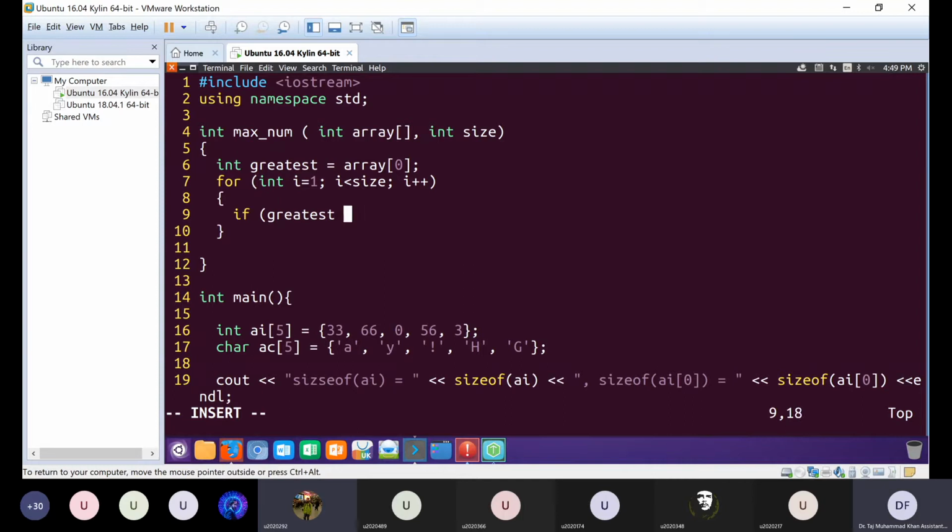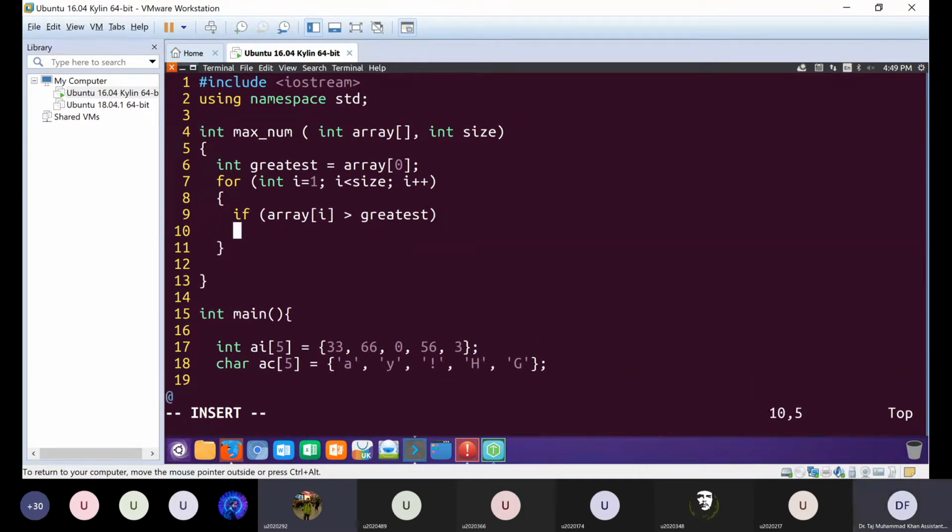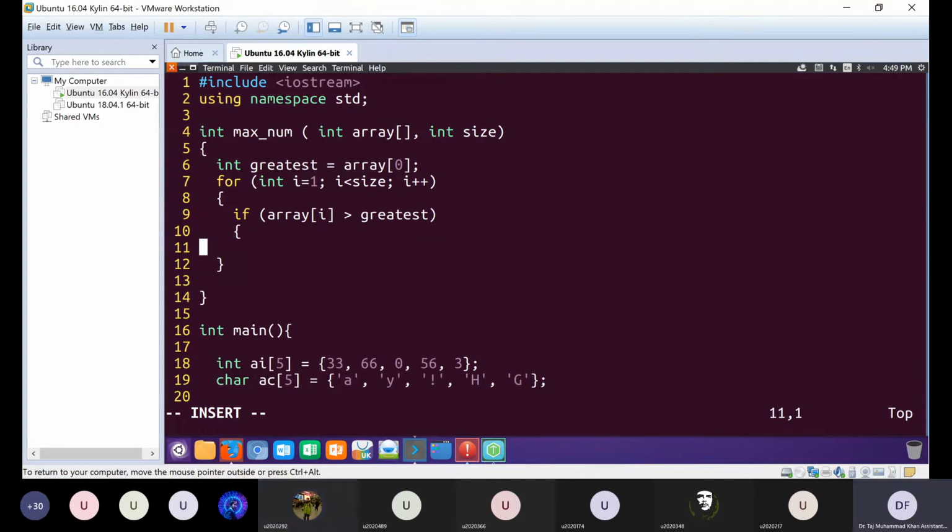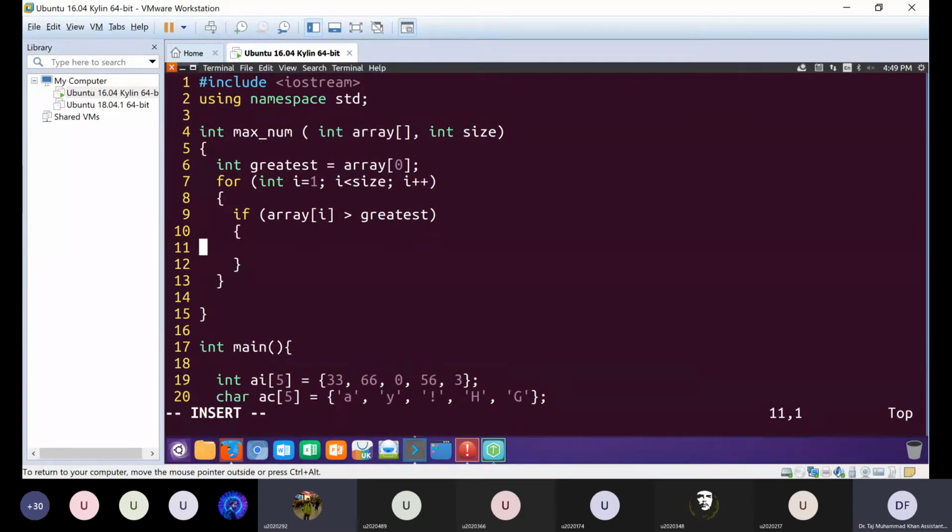If no, not greatest, sorry, if array index I is greater than greatest, close parentheses, and then next line, open and close curly braces. Then array I is assigned, no sorry, greatest is assigned the value of array I.